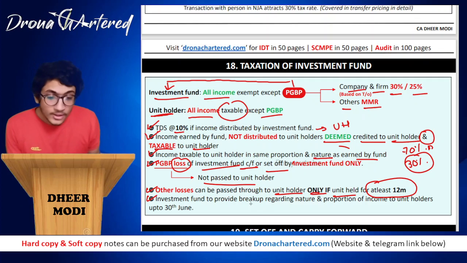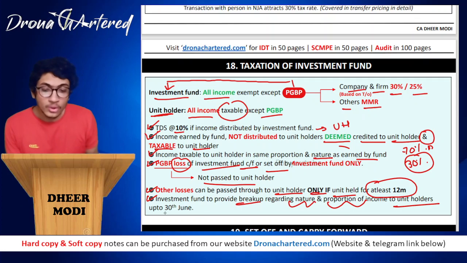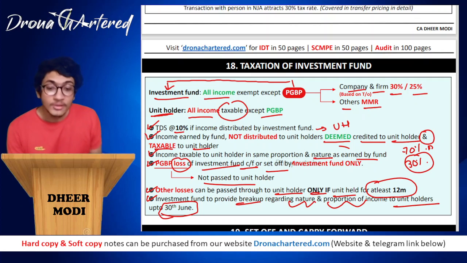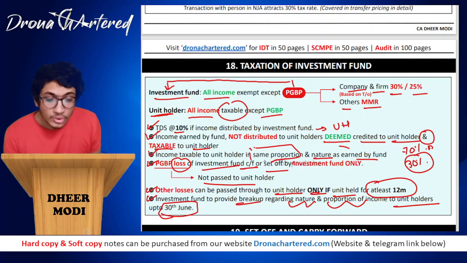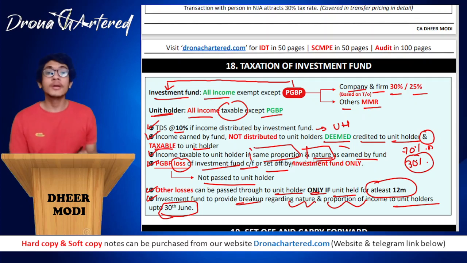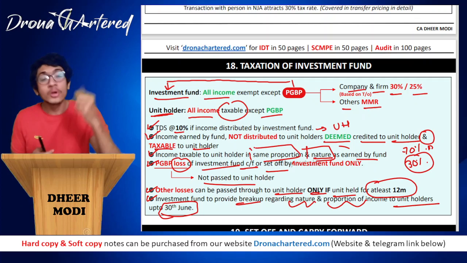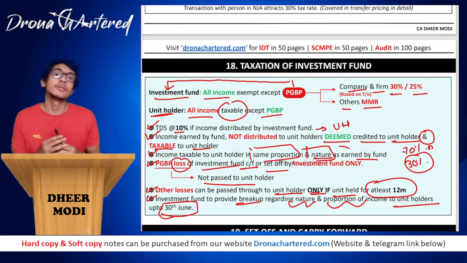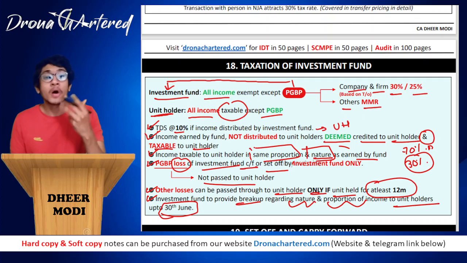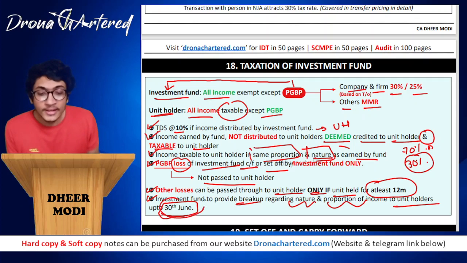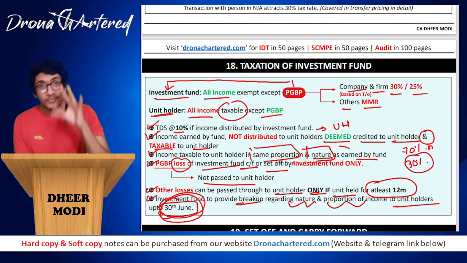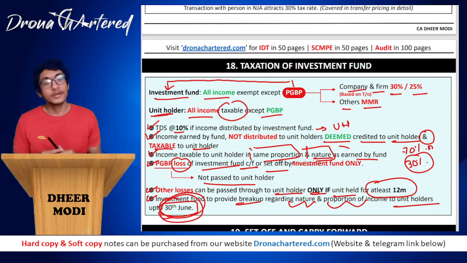And investment fund has to provide breakup regarding nature and proportion of income to unit holders up to 30th June. Because we said that, boss, income will be taxable to unit holder in the same proportion and nature as earned by the fund. But if the unit holder doesn't know at what proportion the investment fund has earned his income, how will he pay his taxes? Therefore, they have given a date that, boss, by 30th June, the investment fund has to give all of these details so that my unit holders can file their returns and taxes.